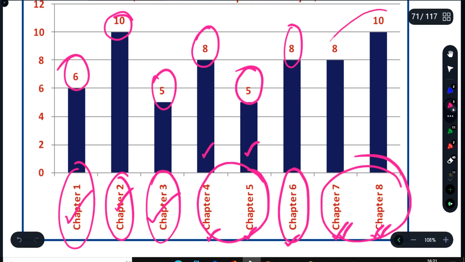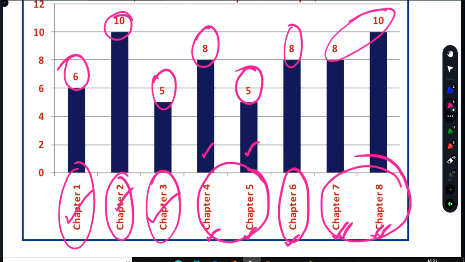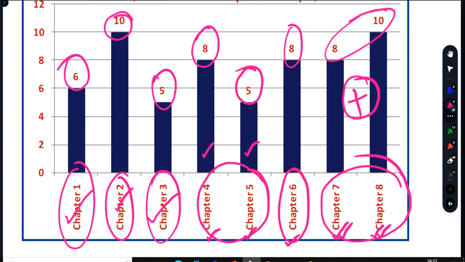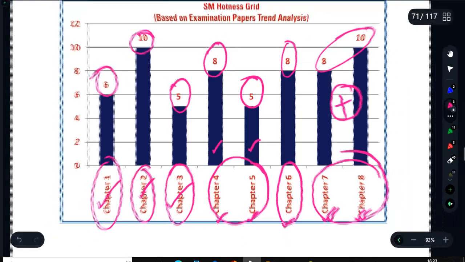Chapter number 7 and 8 is nothing but the strategic implementation and control, and it has a good weightage of 18 to 20 marks. Minimum 15 to 16 marks are being asked from here. Though these are 2 chapters, they are basically strategic implementation and control divided into 2 parts. So we will cover them in that manner only.